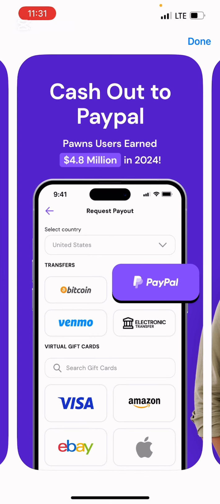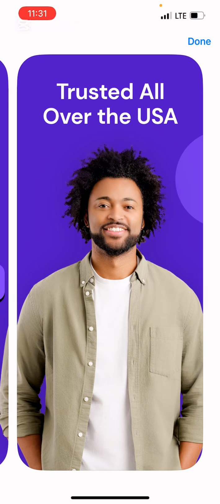But then Bitcoin used to have charges. That's another thing on Bitcoin, right? And someone will ask, what's the minimum withdrawal on this site? The minimum withdrawal is $5. Yeah. So you can also use Venmo, and there are a lot of gift card options that you can use now. Trusted all over the USA.